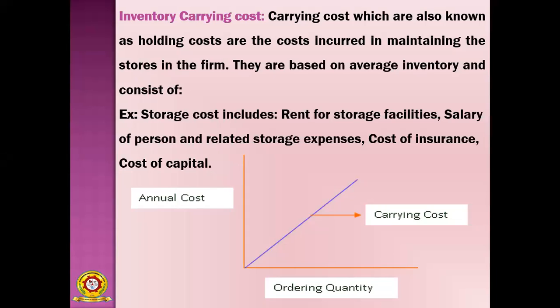That is also included. And cost of insurance. Suppose there is any fire accident, so you need to insure the godown and also the stock. That is also an expenditure. For that purpose, you need to take general insurance.